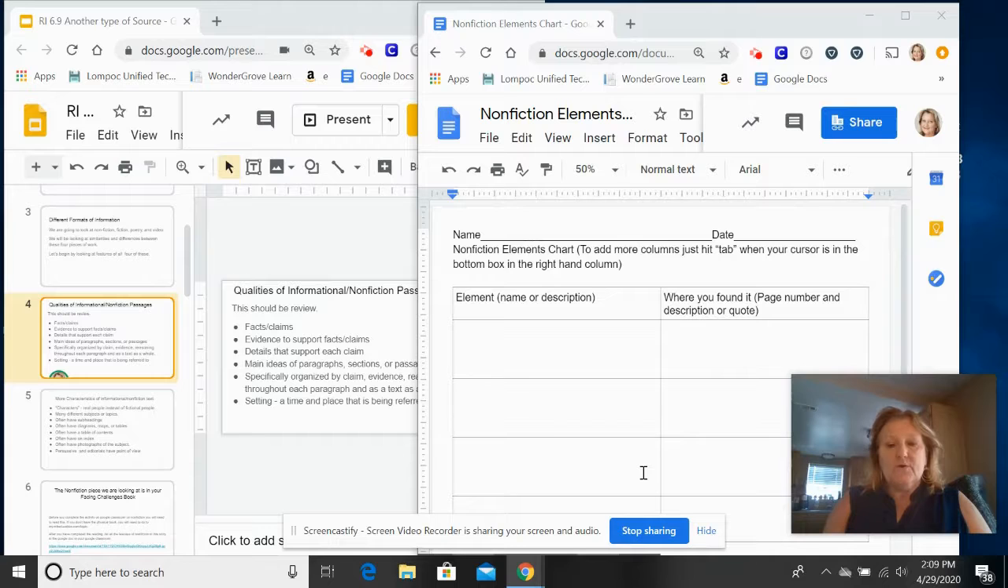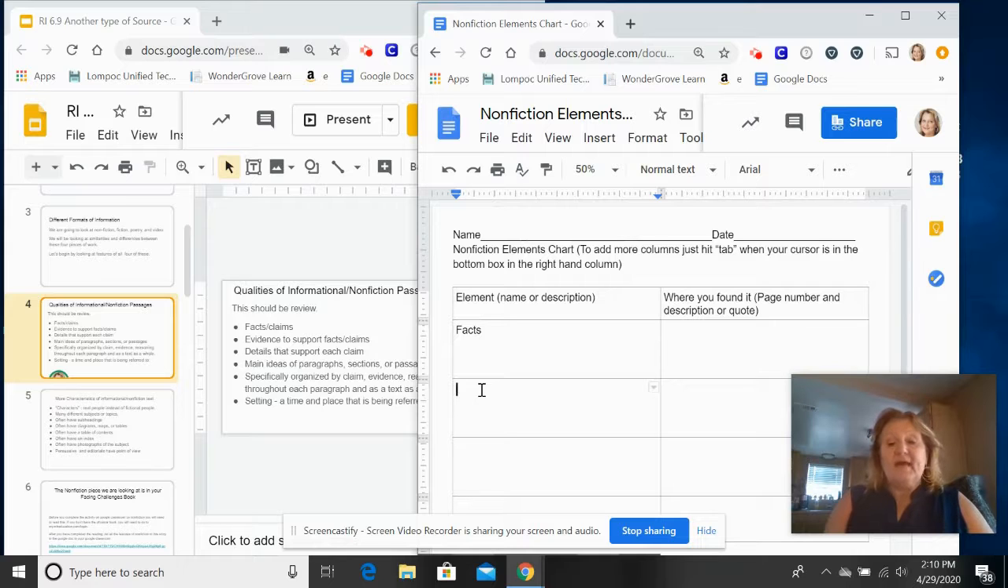I'd like to now work with you on the nonfiction elements chart. So if you notice, I have two screens open. I have the chart open, and then I have the qualities of informational nonfiction passages. So the first thing that we're going to add here is facts. And what I'd like you to do is take out your book and find the story. The nonfiction story that we're talking about is Children of the Dust Bowl. And I want you to find some facts for me. So we're going to put facts right here. And then on this side, you're going to select some facts that you think are something that you would use.